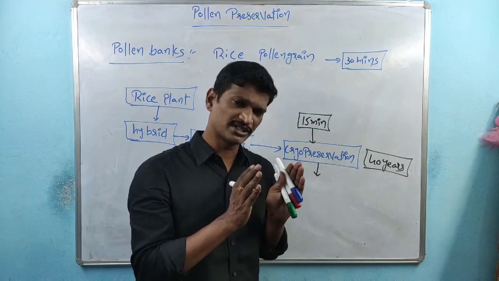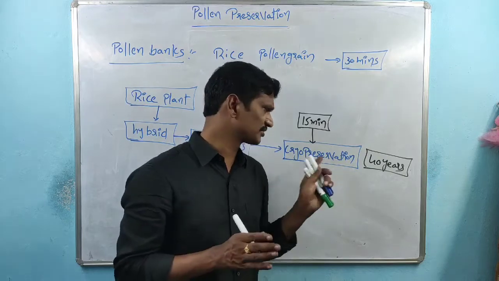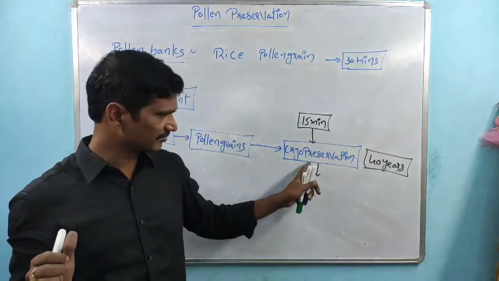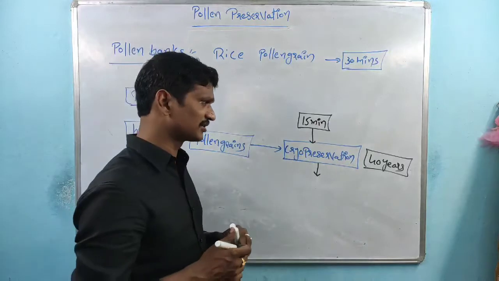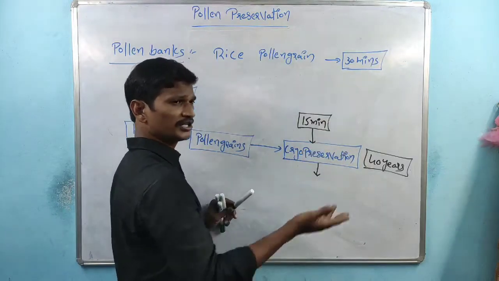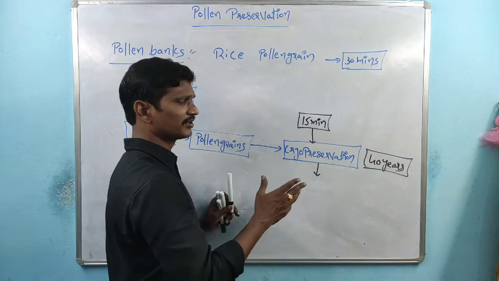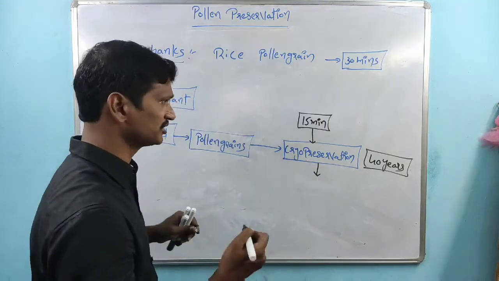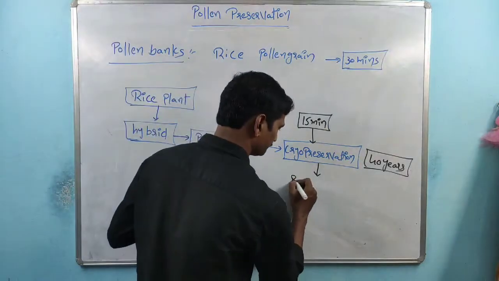Once the pollen grains are preserved, after 40 years of the preservation process, the pollen grains are activated.